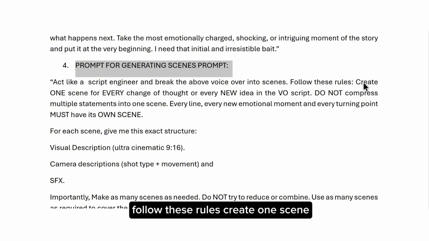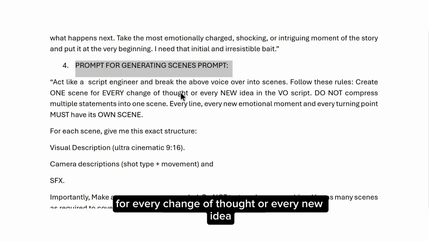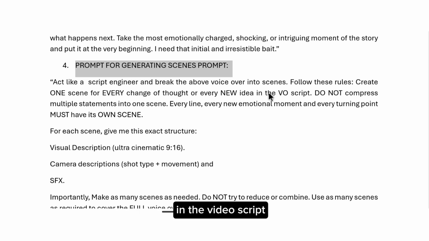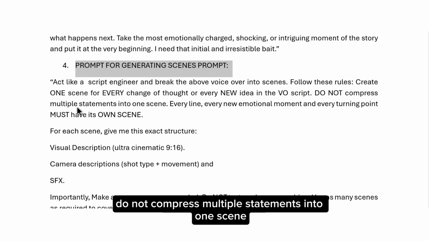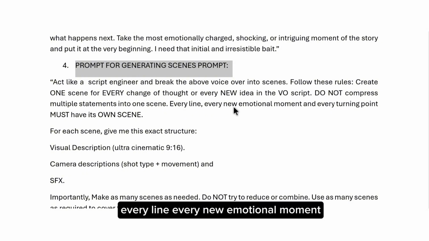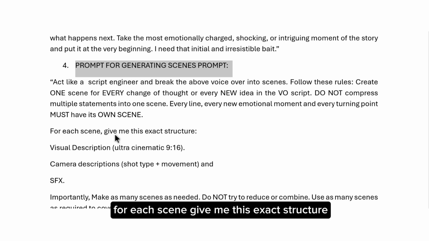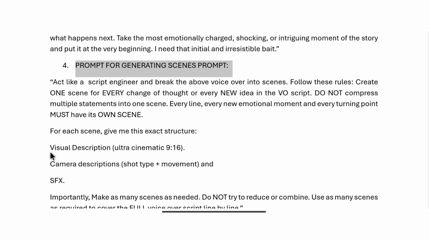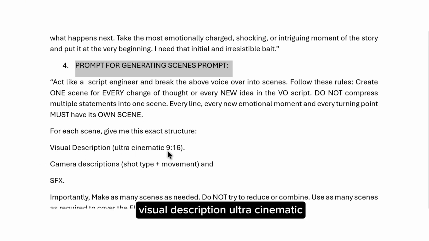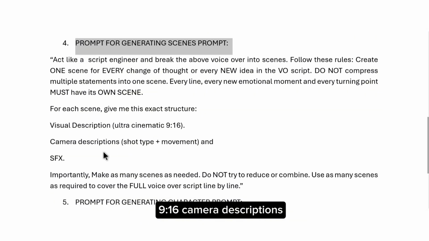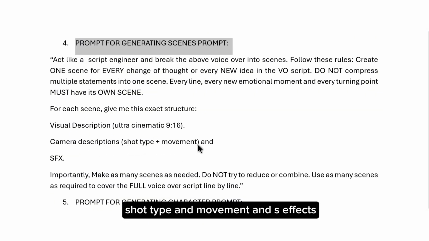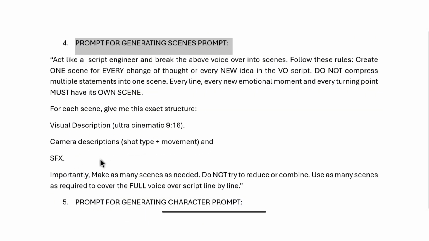Follow these rules. Create one scene for every change of thought or every new idea in the VO script. Do not compress multiple statements into one scene. Every line, every new emotional moment, and every turning point must have its own scene. For each scene, give me this exact structure. Visual description, ultra cinematic 916. Camera descriptions, shot type and movement, and SFX.